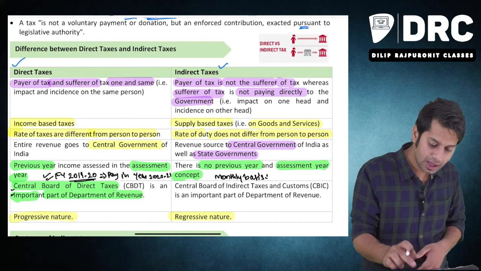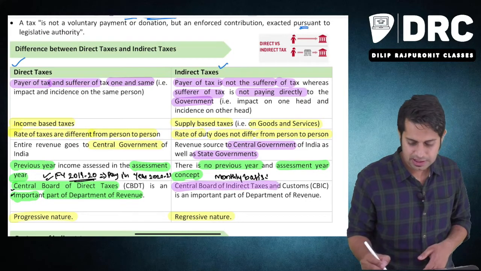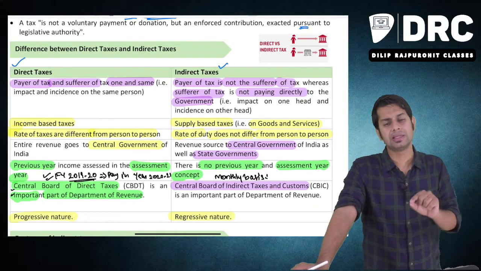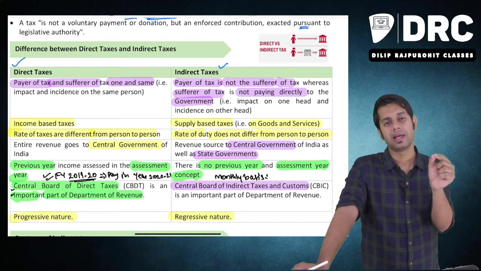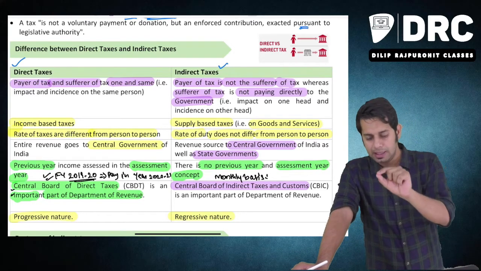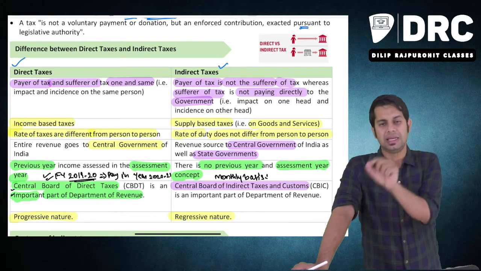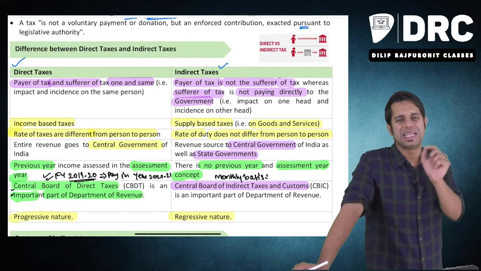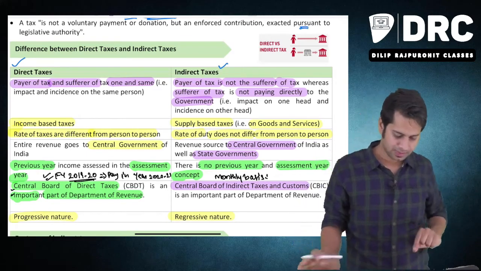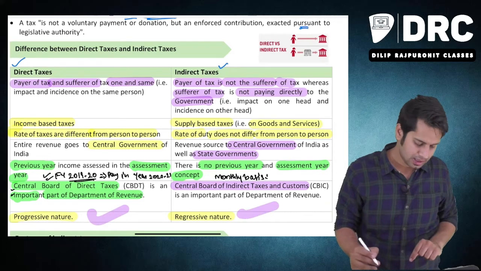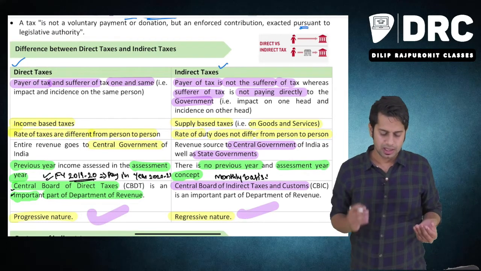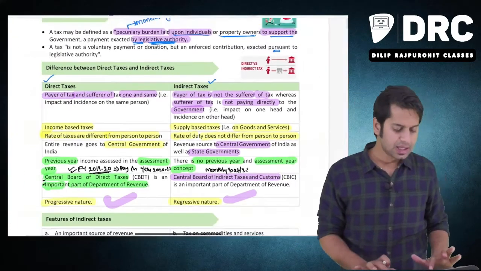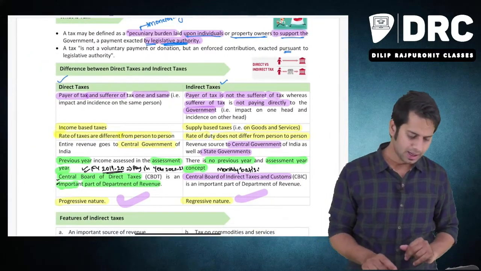Okay, CBDT is the important source where we'll get information with regard to direct taxes. Whereas in case of indirect taxes, the department is CBIC. This CBIC was before called CBEC, Central Board of Excise and Customs, but now it is called CBIC, Central Board of Indirect Taxes and Customs. Then indirect taxes are regressive in nature, direct taxes are progressive in nature. So these are the major differences between direct taxes and indirect taxes.